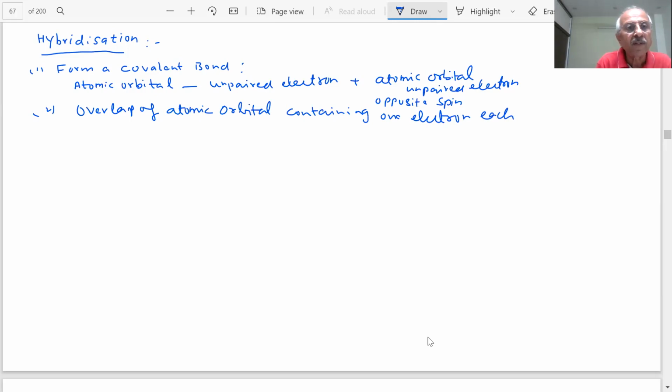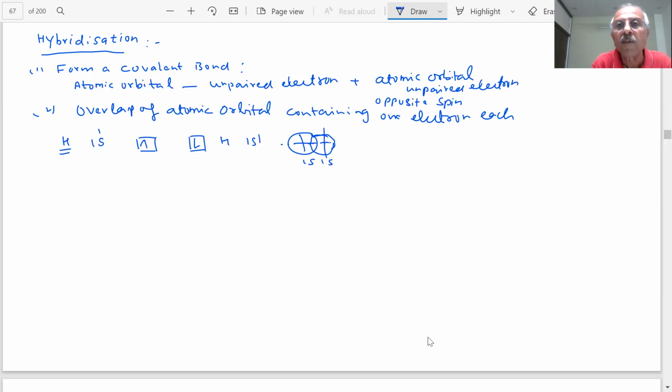Is it right? For example, if you have hydrogen, what is the configuration of hydrogen? 1s1. Hydrogen is 1s1, students. Another hydrogen is coming. This also is 1s1. These are the two atomic orbitals. So what will happen when these atomic orbitals 1s and 1s overlap? This has a 1s, spherically symmetric, and there is another 1s, and they are overlapping.